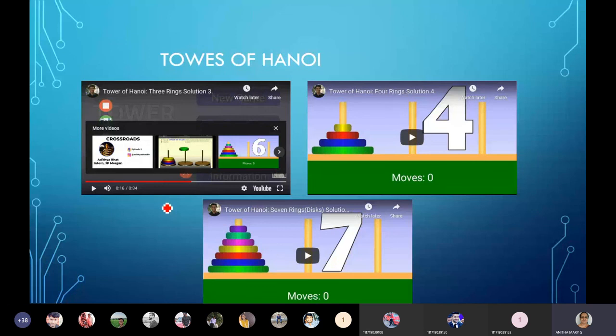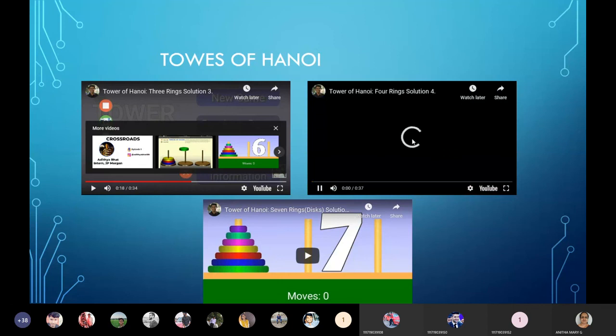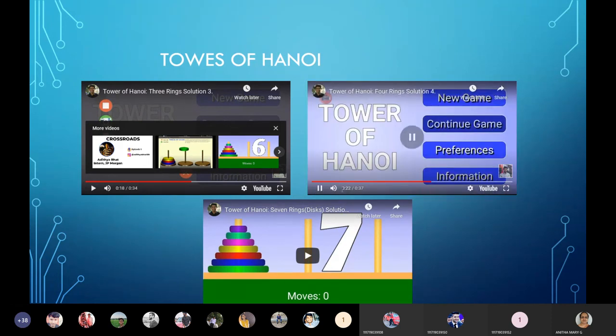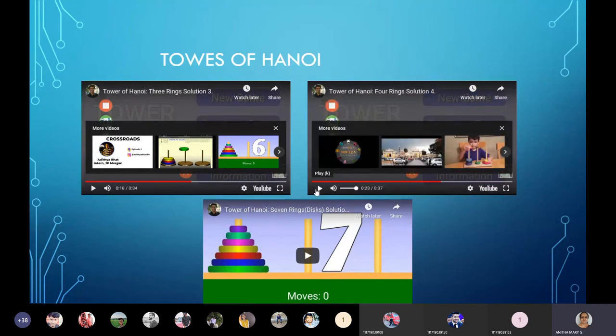It's very easy. But similarly when we go on to 4, based on the number of discs, slowly the problem is becoming a bit complex and the number of moves needed is also more.